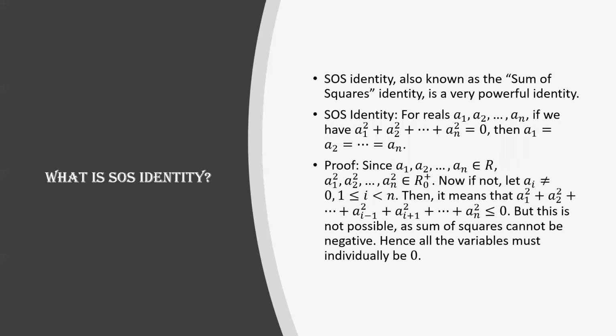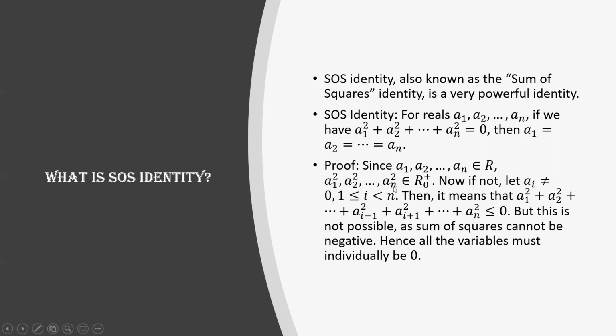Then it means that a1 square plus a2 square plus etc. till ai minus 1 square plus ai plus 1 square plus etc. till an square is negative. This point must be very clear. Previously, if I do an ai here, we are supposed to have an ai squared.